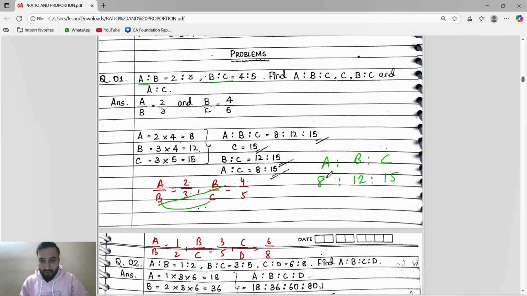After that we will see what is common here. Here 2, but here is 3. No, it will not get cancelled. The answer is 8 is to 12 is to 15. Okay, 8 is to 12 is to 15. A is to B is to C is 8 is to 12 is to 15. Same, if they say to find the value of C, C value is 15. If they tell you to write the value of B is to C, B is to C means 12 is to 15. If they say to write the value of A is to C, A is to C means 8 is to 15. Khatam.